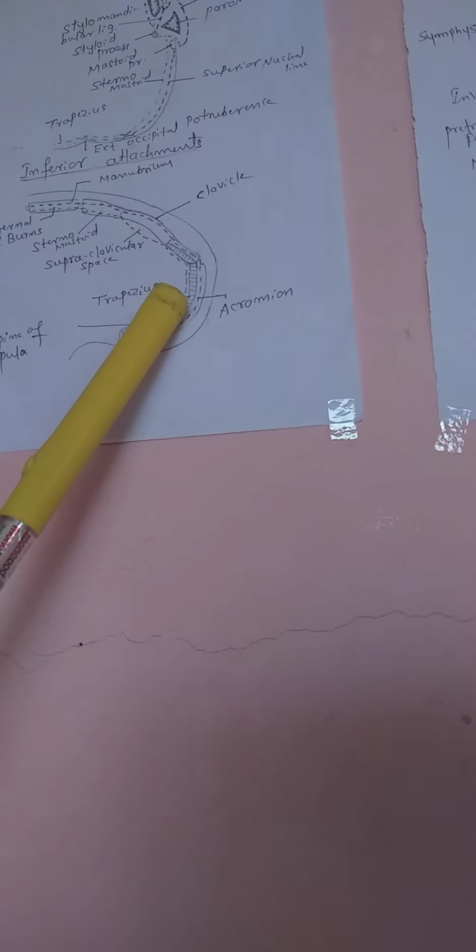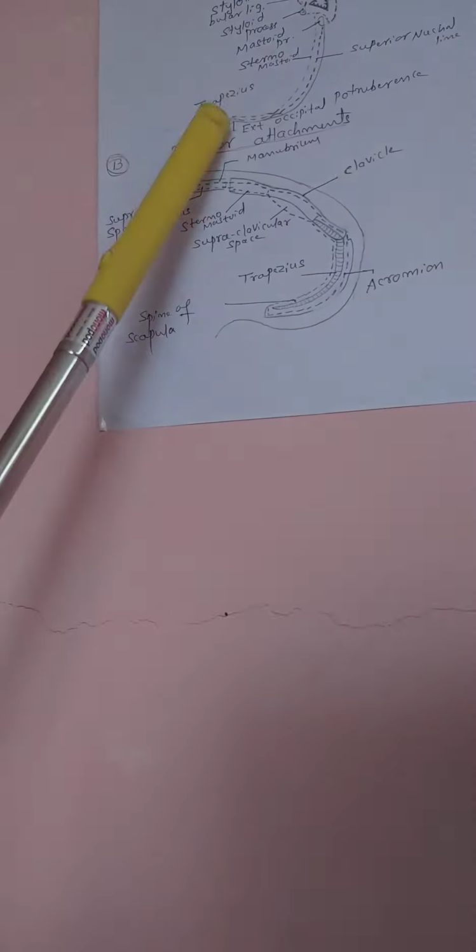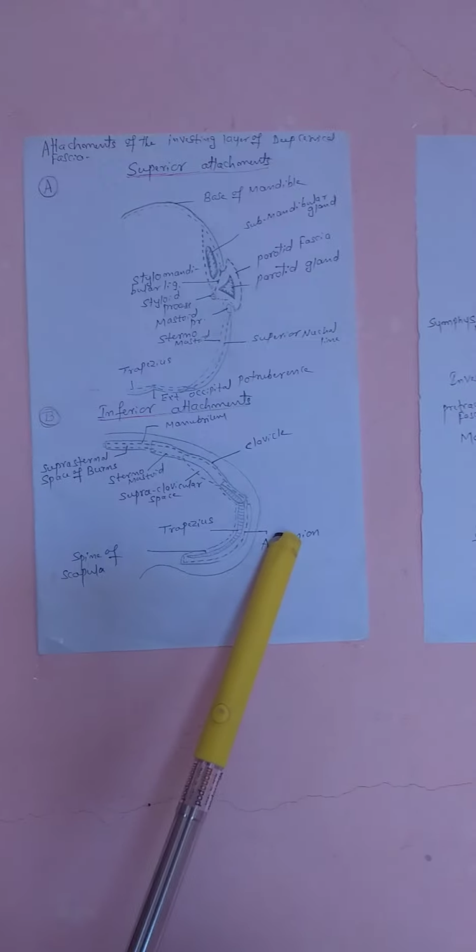Posteriorly there is the ligamentum nuchae. Anteriorly, symphysis menti and hyoid bone, the base of the mandible here. And inferiorly, I will repeat, the manubrium, the clavicle, the trapezius, spine of the scapula, acromion process of the scapula.